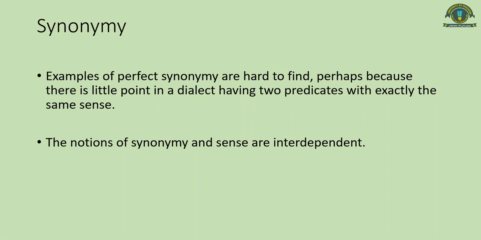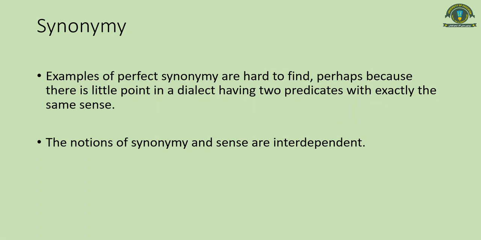Then let's take the example of another pair of words, like lady and woman. These two words are not the same. For example, in the championship of tennis, we say that there is a ladies championship, but we don't say that there is a gentlemen's championship. So it means the opposite of the word lady, gentleman, cannot be used. It means there is some different sense, and lady and woman are not exactly the same.